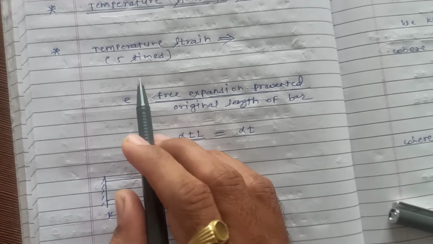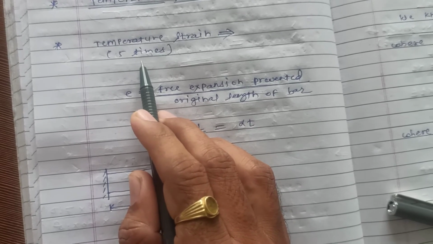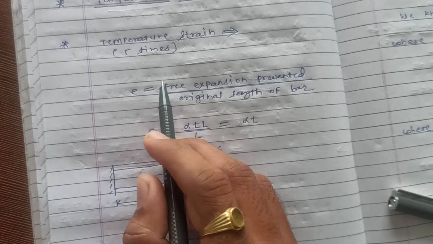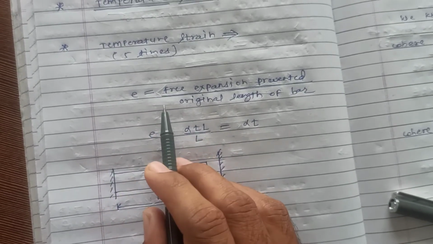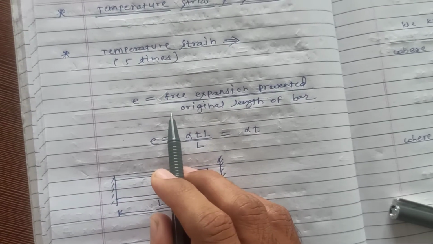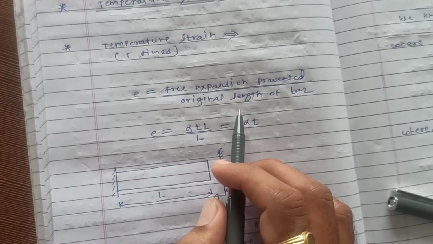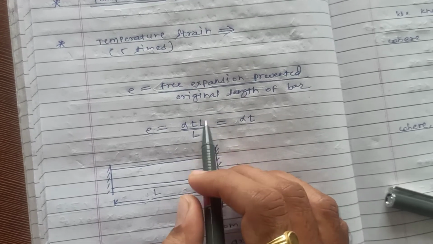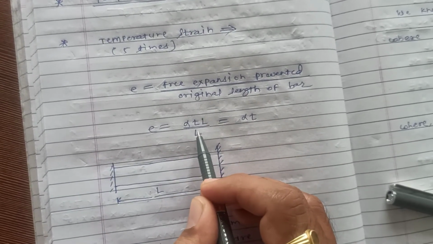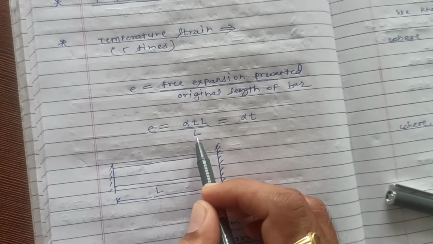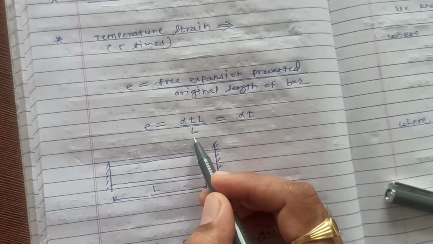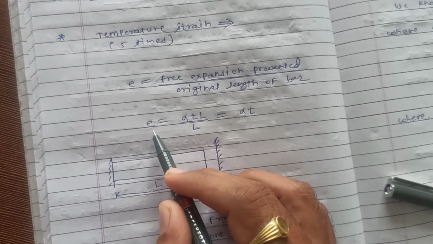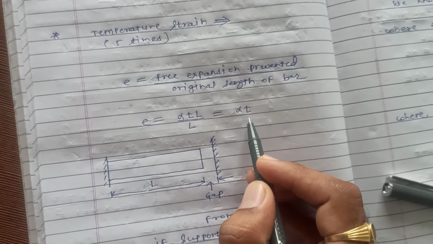Generally this question is asked five times in the university exam. So let us see what is meant by temperature strain. Temperature strain is nothing but the ratio of free expansion prevented to the original length of the bar. As you know very well, free expansion prevented is denoted by alpha TL divided by L. This L gets cancelled, and strain, denoted by small e, is equal to alpha into T.